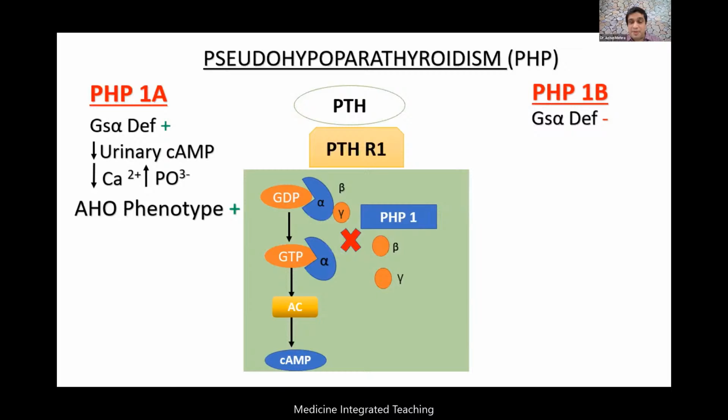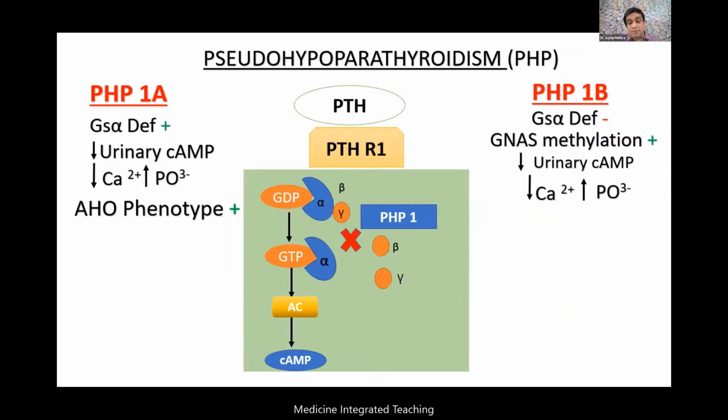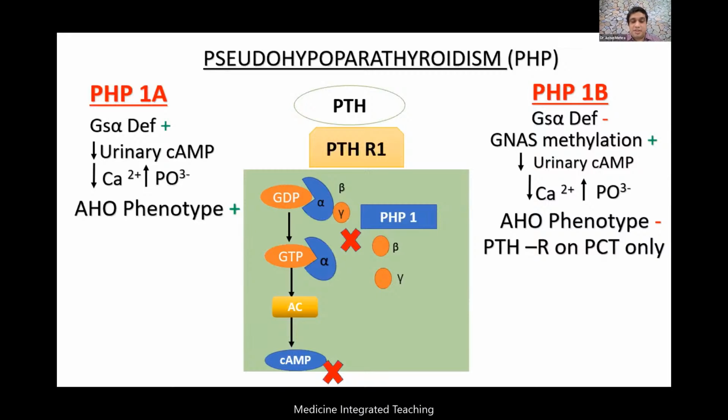The second type is 1B, which doesn't have a GNAS alpha deficiency, but there is a problem in the GNAS methylation. We find that the urinary cyclic AMP is low, calcium is low, the phosphate levels are high, and of course the AHO phenotype is missing. So PHP1B is a resistance only on the renal tissue, not on the bone, so the AHO phenotype doesn't develop much in these patients. The PTH resistance is on the proximal convoluted tubule in the renal tubules only.